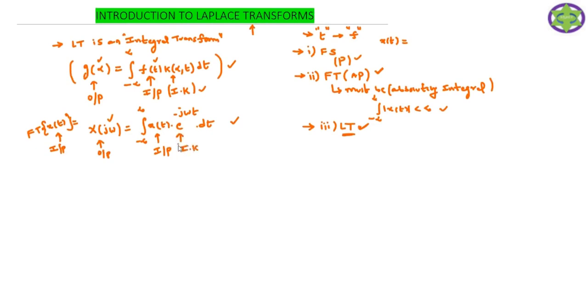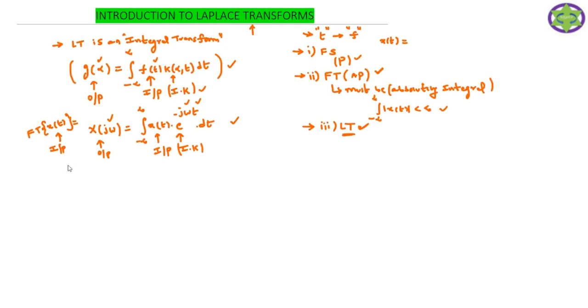This is called the integral kernel, which is a function of both omega and t. E power minus j omega t is a function of both omega and t. Therefore this is called the integral kernel. So this is an integral transform. The Laplace transform is also an integral transform. Like the Fourier transform, the Laplace transform is also an integral transform.